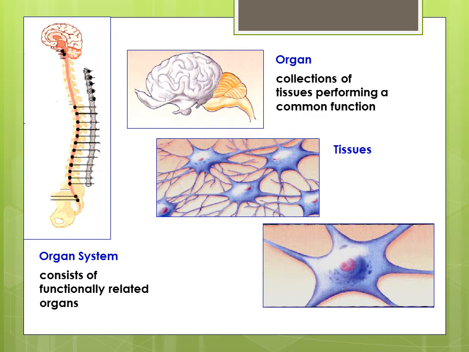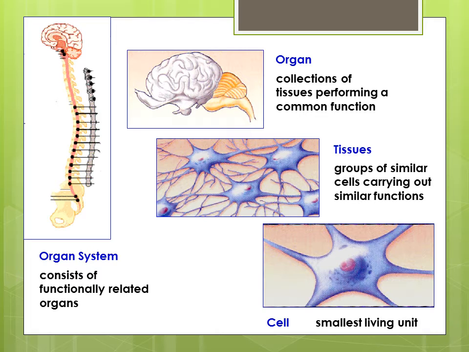In larger organisms, tissues are present. Tissues are groups of similar cells carrying out similar or related functions. All living things are made up of cells, and the cell itself is the smallest fundamental unit of structure and function in living organisms. Some organisms consist of a single cell, and others are multicellular. Though we consider the cells the smallest living unit, it is still essential to study the different components of the cell.